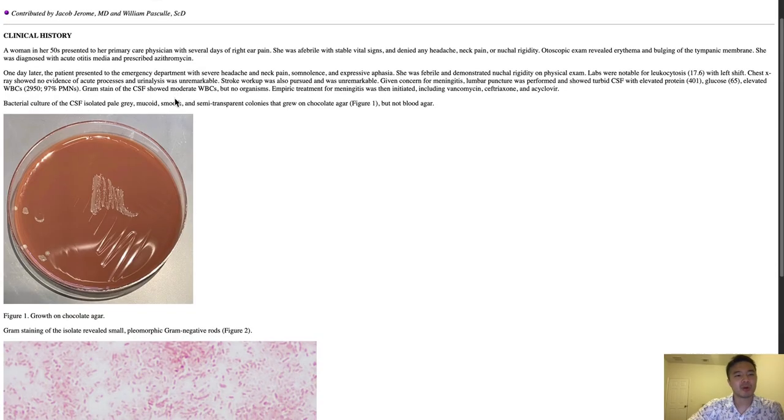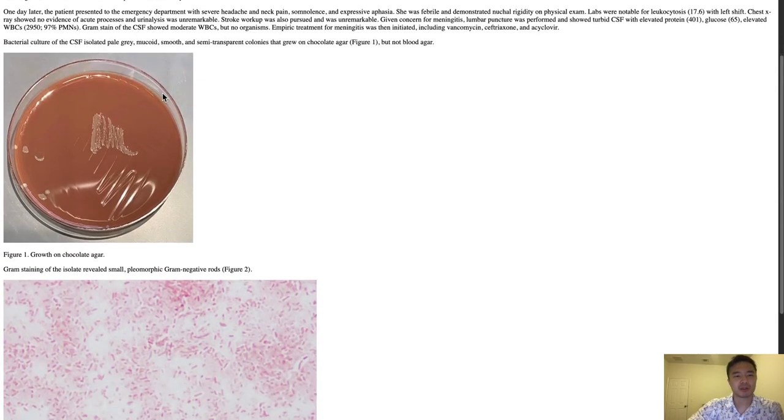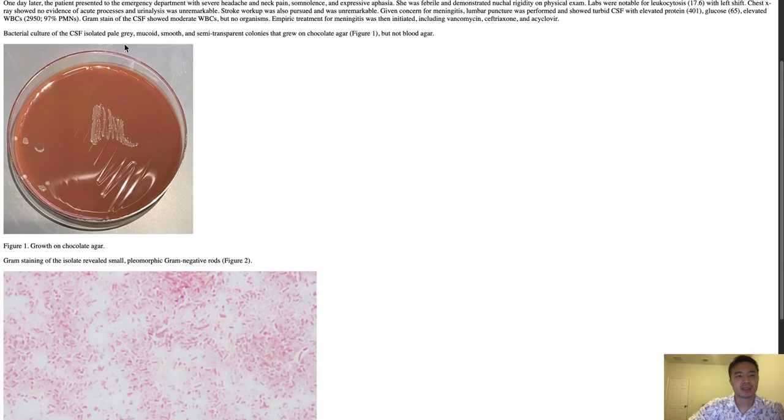Chest x-ray showed no evidence of acute process, and UA was unremarkable, so less likely pneumonia or a UTI. Stroke workup was pursued and was unremarkable. Given concerns for meningitis, LP was performed and showed turbid CSF with elevated protein, glucose 65, elevated white blood cells. So probably a bacterial infection. A gram stain of the CSF showed moderate white blood cells but no organisms. Empiric treatment for meningitis was initiated, including vanc, ceftriaxone, and acyclovir to rule out herpes.